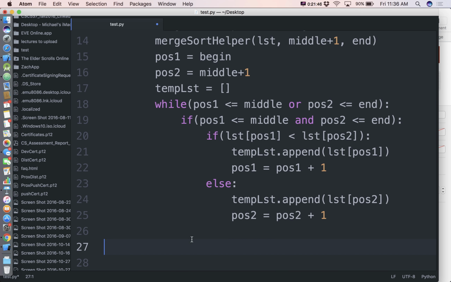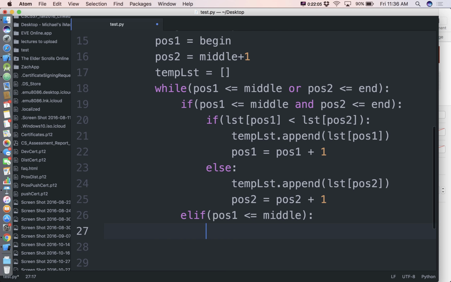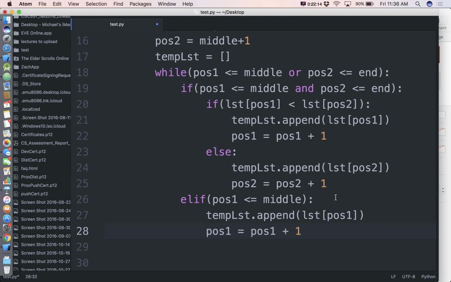Okay? So if that fails, that means one of my guys is illegal. So the winner is the other one. Right? So now I'm going to ask the question. We'll say elif pos1 is less than or equal to middle. If he's the legal one, then we can go ahead and do the pos1 stuff. Append pos1, increment pos1.